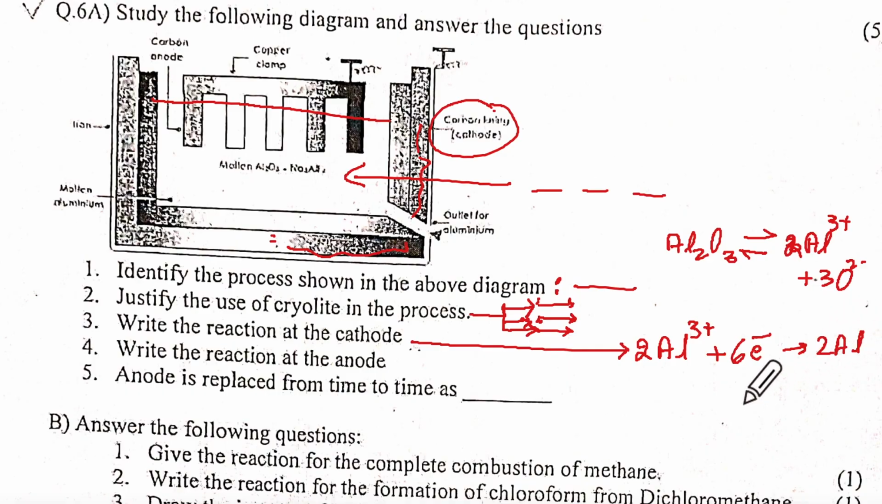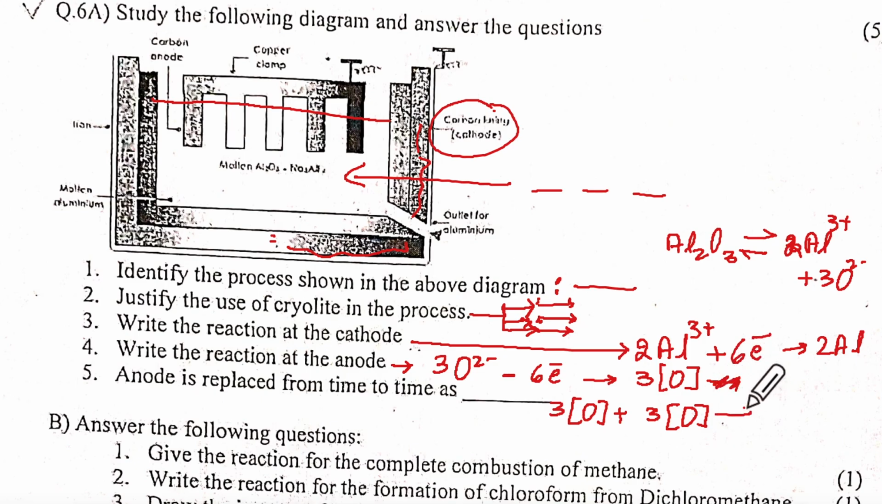2Al. Now you cannot copy this. You should know from here that these are 6 electrons, so 6 electrons should be added. You cannot copy all this; you should know it on your own. At the anode, what's going to happen? 3O2 minus, minus 6 electrons, and that is going to give you 3 nascent oxygen. You can write either that it gives you 3O2, or in the second line you can write 3O plus 3O.